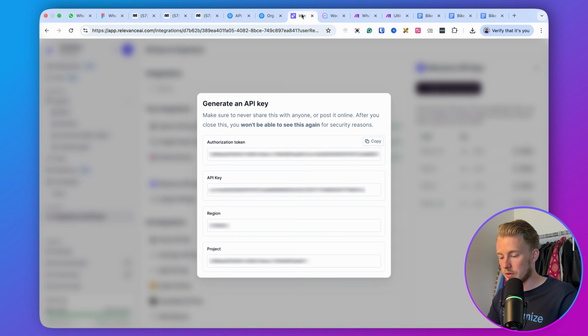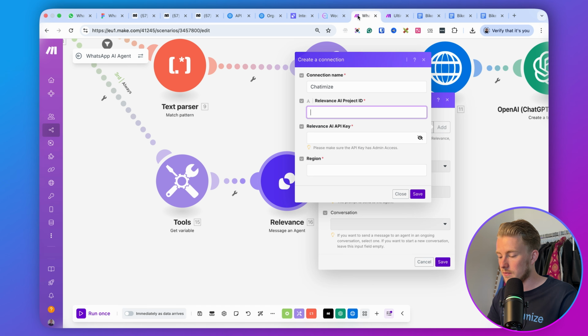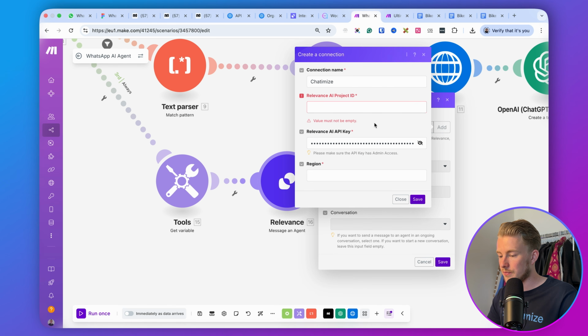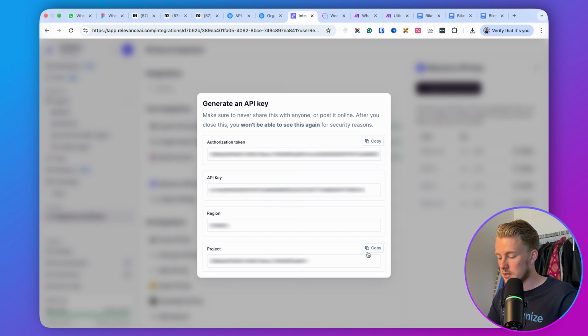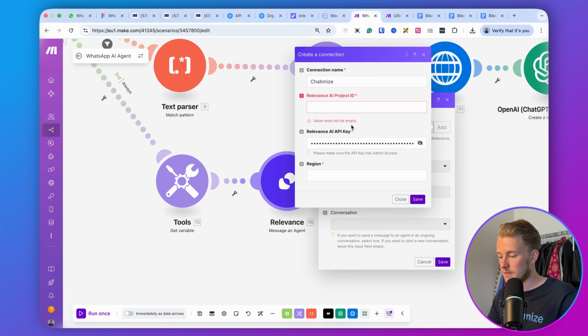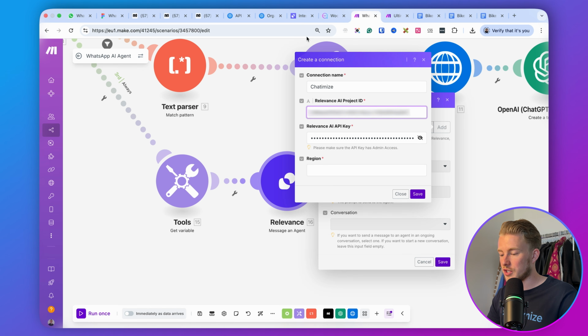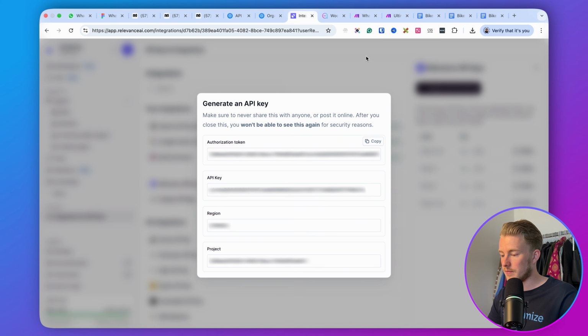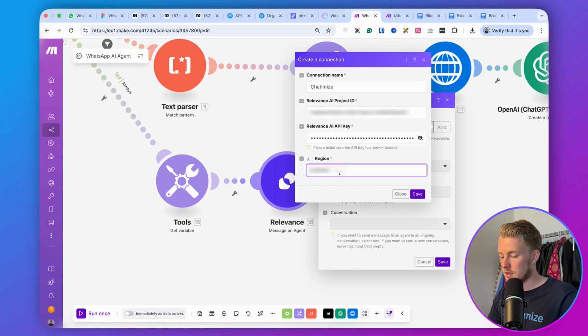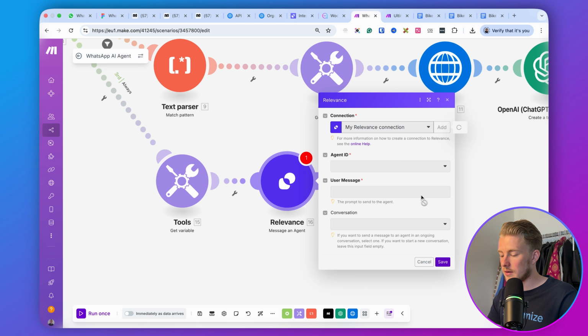Oh, we don't need that. Then we have the API key, that's this one. We have the project ID, that's this one. And then we have the region, and the region is this one. So we add that over here and click on save.